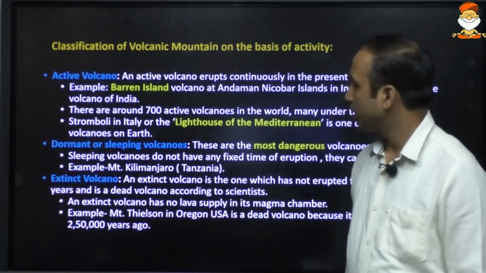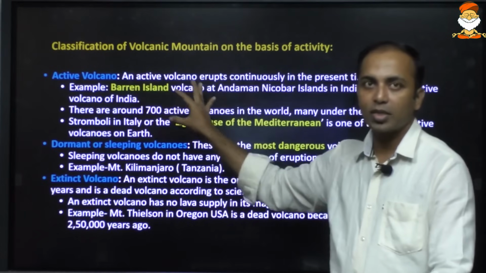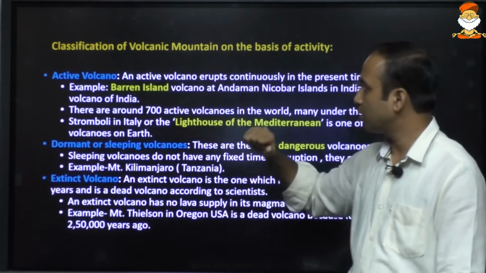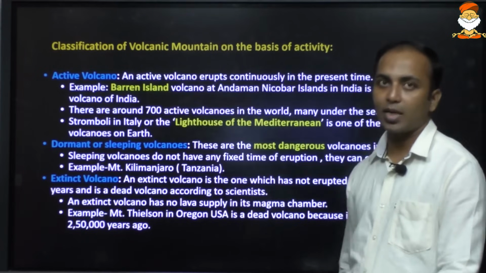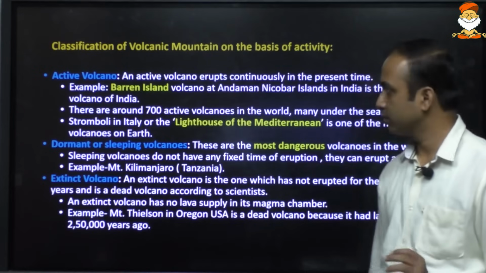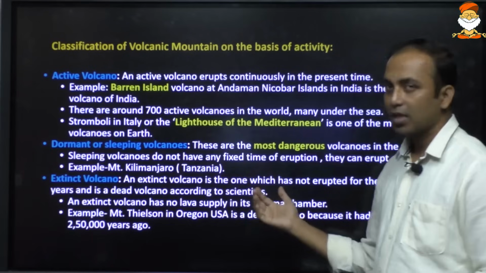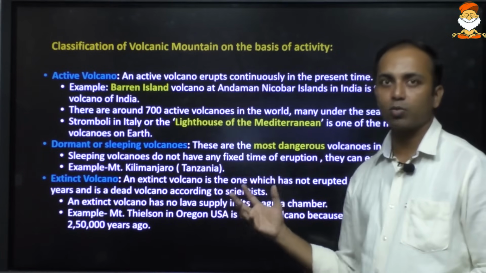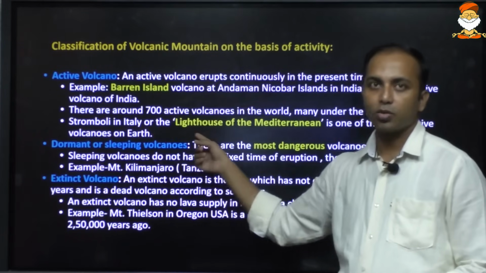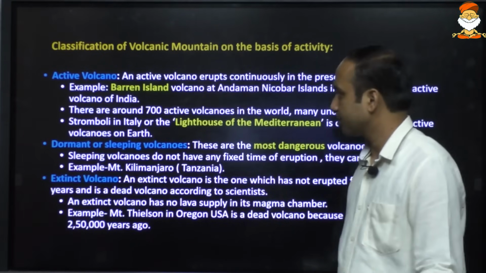Next is the classification of volcanic mountains on the basis of activity. There are some volcanic mountains which are very active and constantly exploding. For example, Barren Island. There was a prelims question on Barren Island in 2018. This is the only active volcano of India, and in 2018 it became active. It was active, but for many years the explosion had not taken place. Then there is Stromboli in Italy, called the lighthouse of the Mediterranean because it is very explosive in nature.